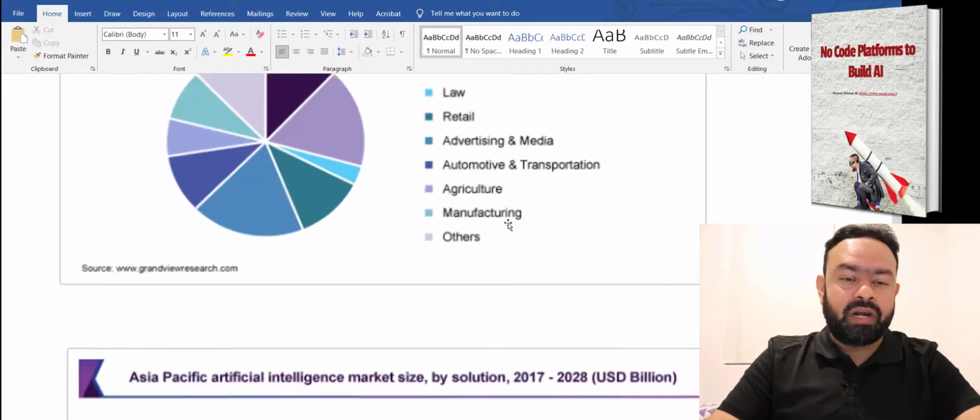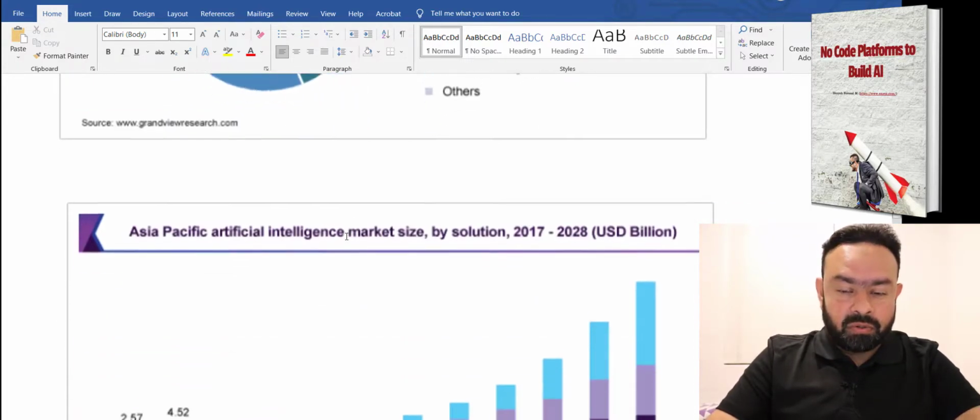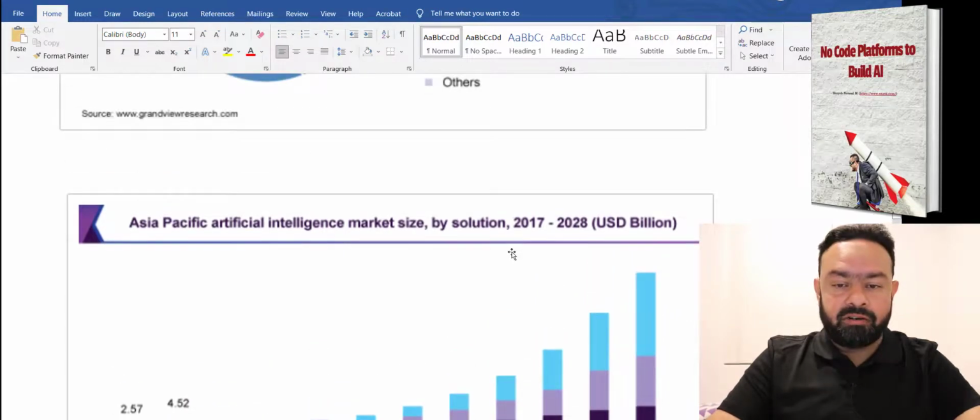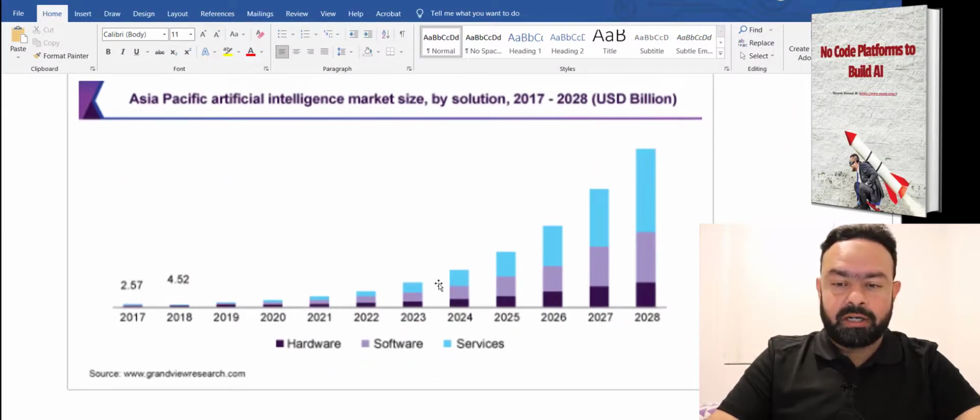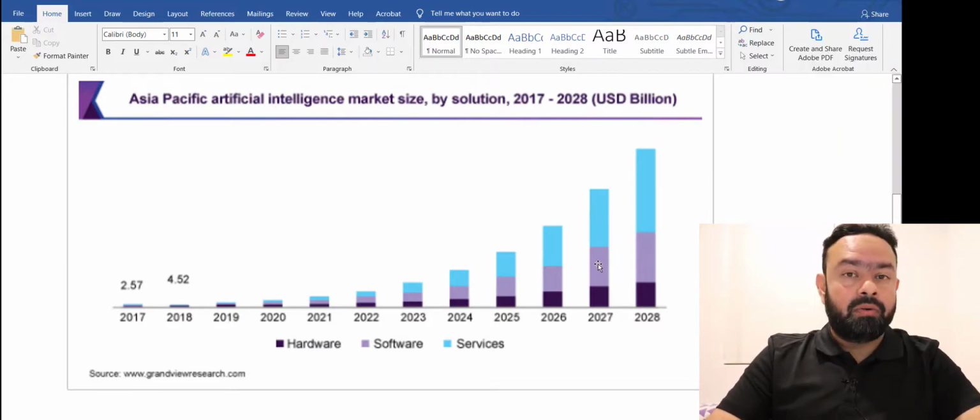Right? So thanks to grandviewresearch.com. Credits to that particular website. And this is what the trend looks like. Starting from 2017, we just had $2.57 billion in market size, and then look at 2028. So how huge it's going to increase. There's a lot of scope, and a lot of developments are going to happen with artificial intelligence with respect to different domains.